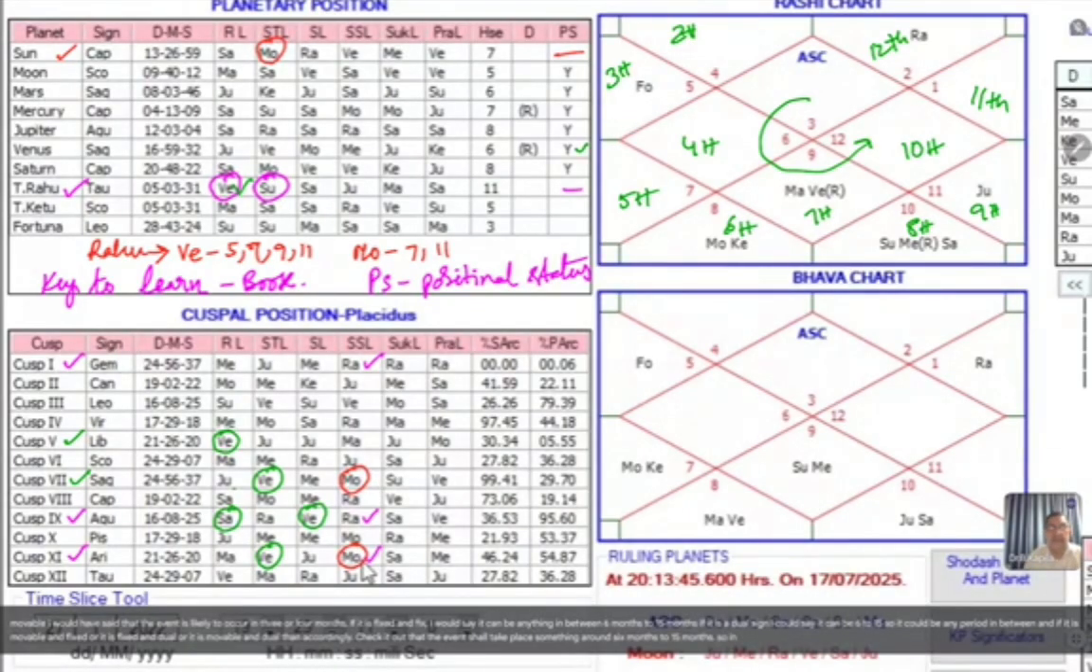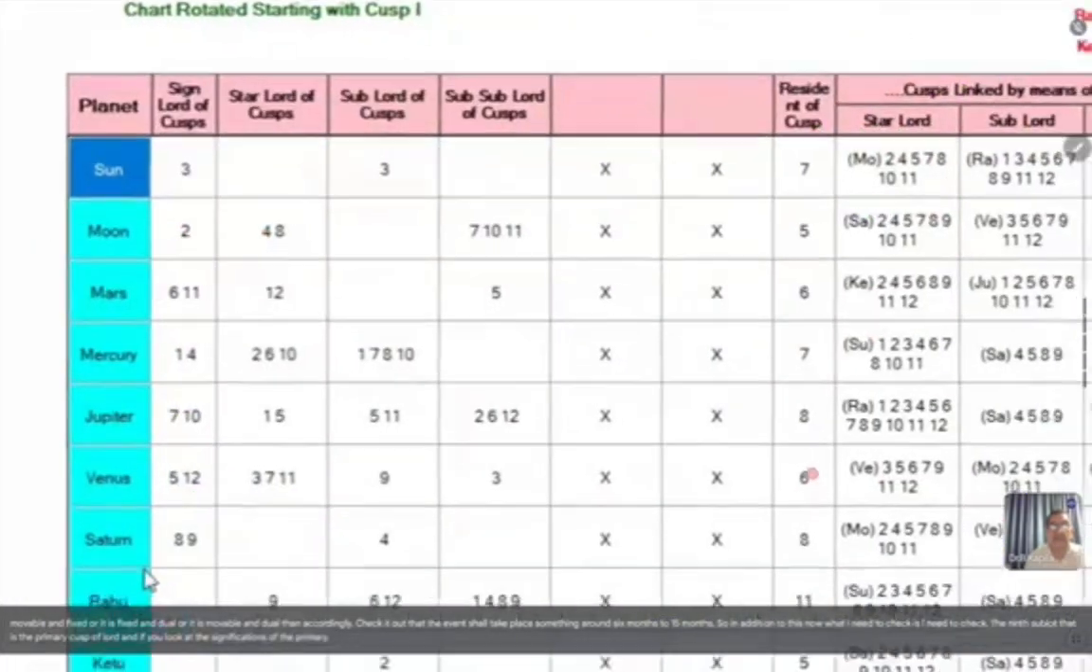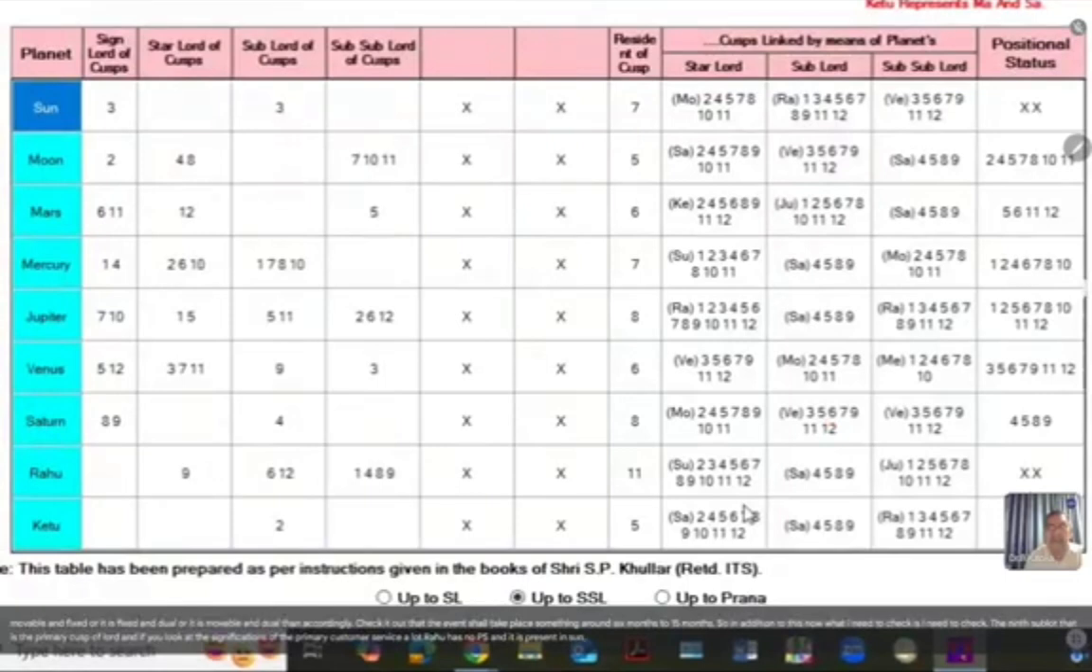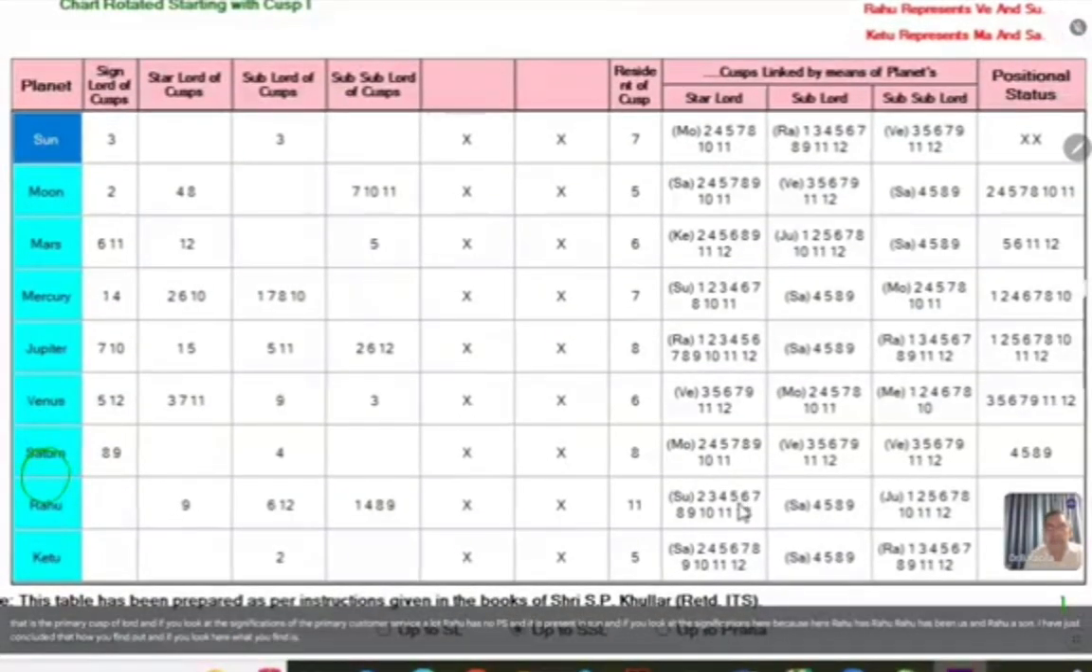So, in addition to this, I need to check the ninth cusp sub-sublord, that is the primary cusp sub-sublord. And if you look at the significations of the primary cusp sub-sublord, Rahu has no PS and it is present in Sun. Because here Rahu as Venus, and Rahu as Sun, I have just concluded how you find out. And if you look here, what you find is 3, 5, 7, 9, 11. All favorable houses are present.